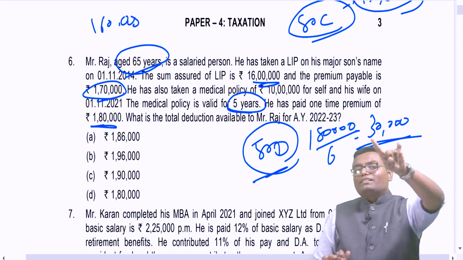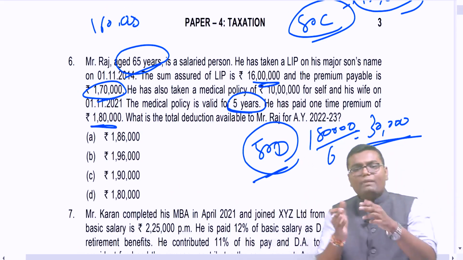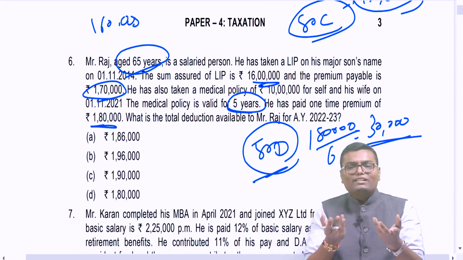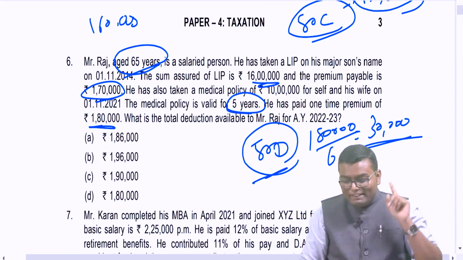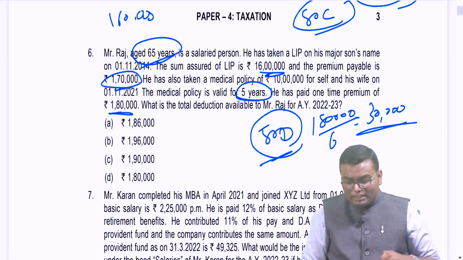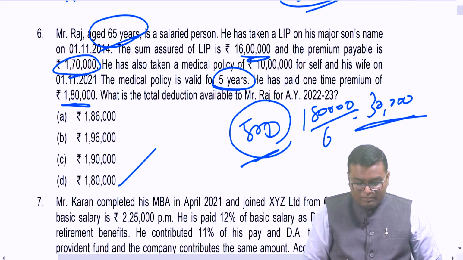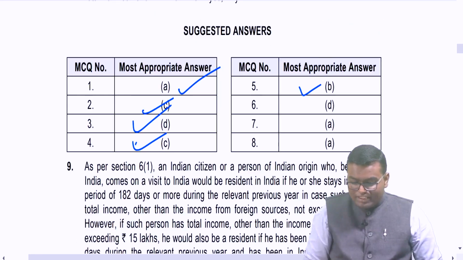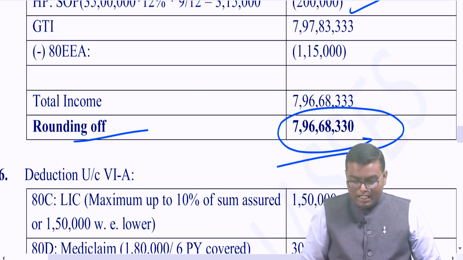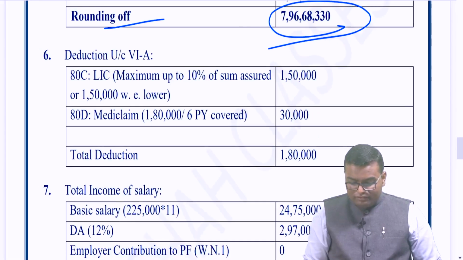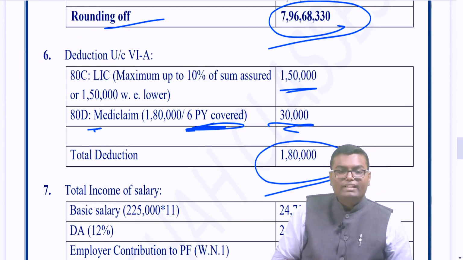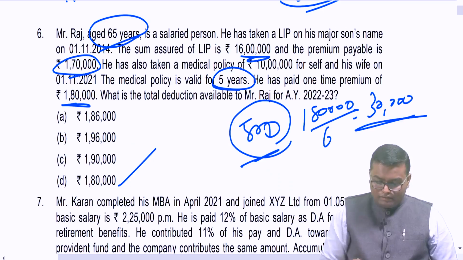See, maximum deduction is 50,000. I have paid 30,000 rupees. So I will get a deduction of 30,000. So 80C 1,50,000, 80D 30,000. The total deduction will be 1,80,000. The answer has to be D. I have covered over here 80C 150 and 80D 6 years I have covered. So 30,000, total 1,80,000. Understanding this?